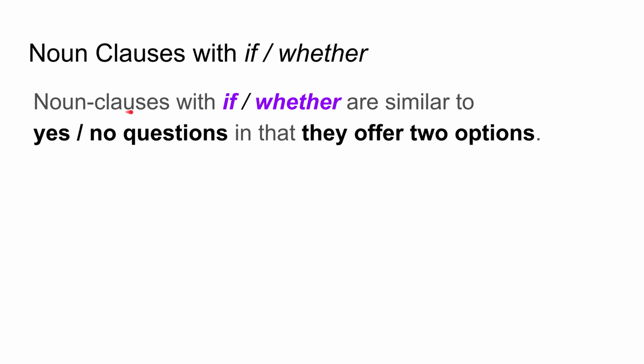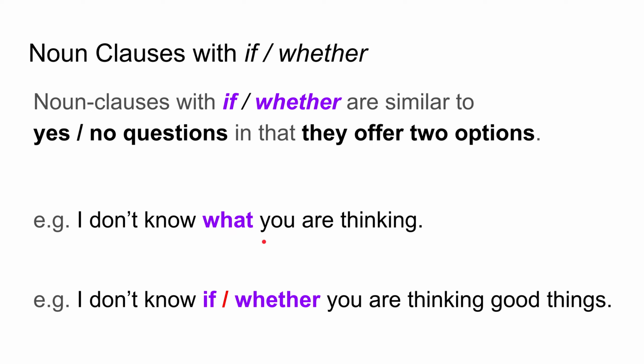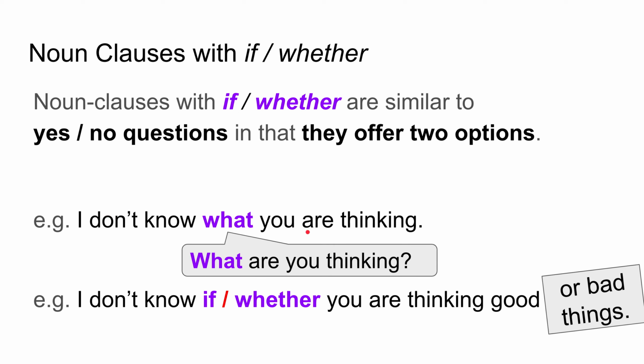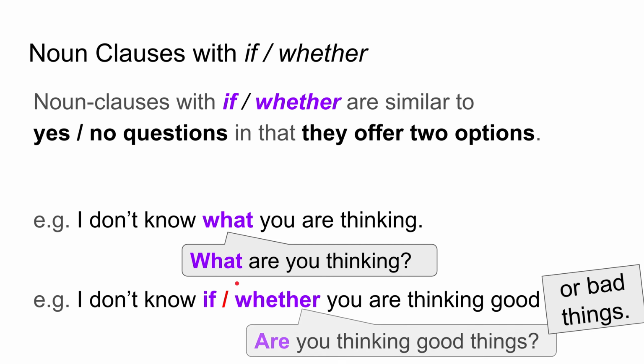Let's look a little bit more. Remember that noun clauses with if and whether are similar to yes/no questions in that they offer two options. So for example, I don't know what you are thinking. I don't know if you're thinking good things or bad things. So it's two options, good or bad things. Here, "I don't know what you are thinking" is similar to a WH information question: What are you thinking? And here, if/whether is similar to a yes/no question: Are you thinking good things?